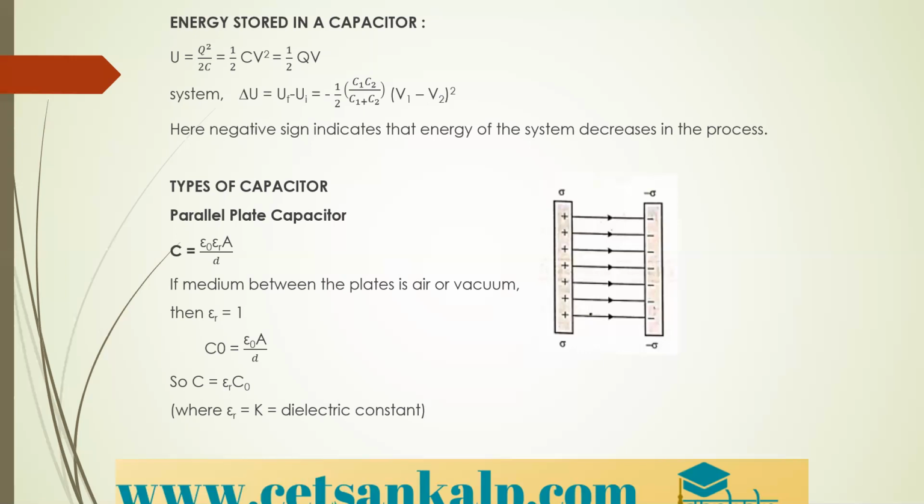Epsilon naught, epsilon r, you already know. A is the area of the plate. If the medium between the plates is air or vacuum, then epsilon r is equal to what? It is 1. So C naught is equal to epsilon naught into A divided by D. So you can also write it as C is equal to epsilon r into C naught.